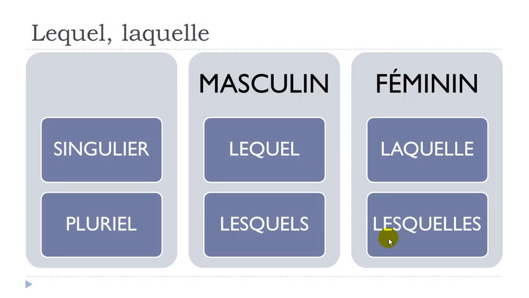And then let's see for the plural form. It will be quite logical in a way because we will have this plural form. So les, okay, as we had here, les, okay. And then quel, you just add this final S at the end, okay. And the good news is that phonetically, it's lesquels here for the masculine form and then lesquels for the feminine form, all right? So phonetically, it's exactly the same when we talk about the plural form, but then if you want to write it correctly, remember that for the masculine, it will be E-L-S at the end here, and then E-L-L-E-S at the end for the feminine, all right?